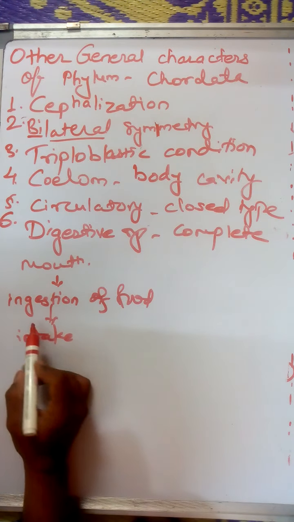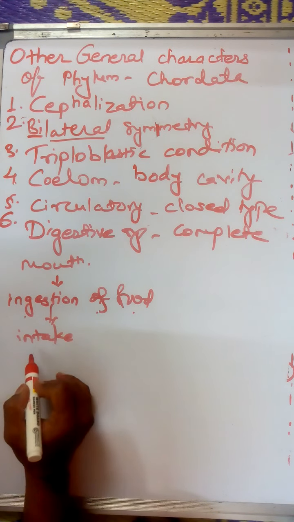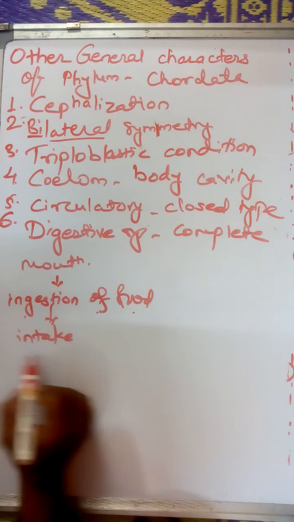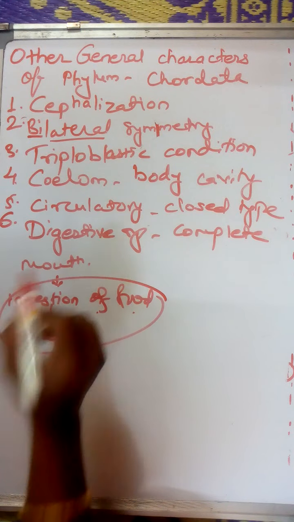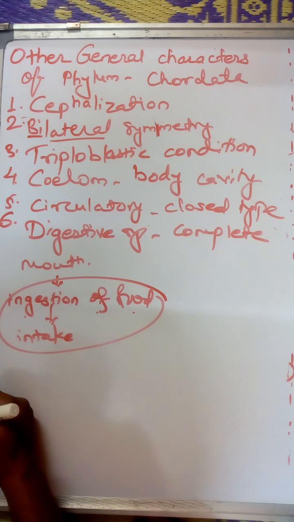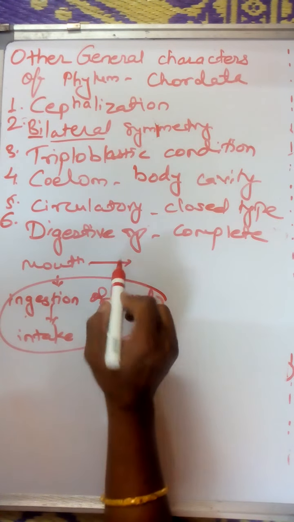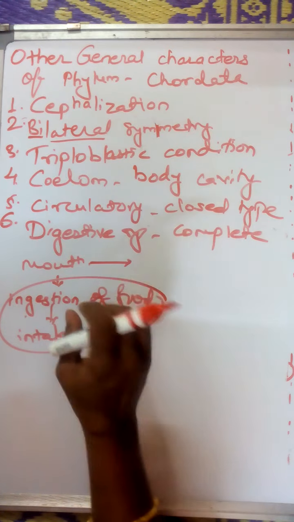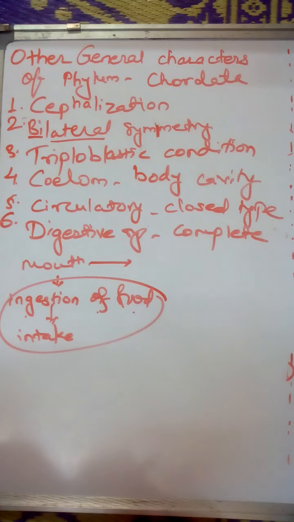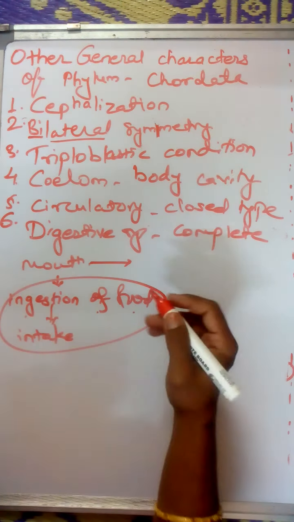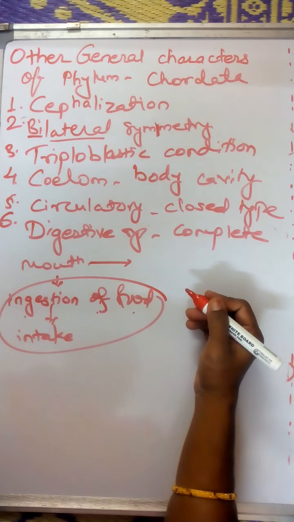So the ingestion of food, the intake of food, takes place by the mouth. After the mouth, the food passes forward slowly and gets digested.